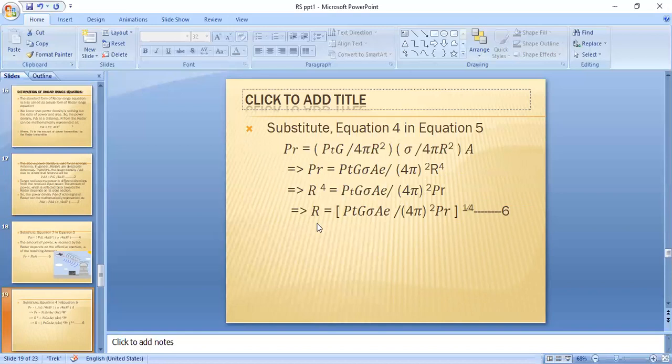And from this, capital R is equal to PTG into sigma into AE by 4 pi whole square into PR whole power 1 by 4. Consider this as the sixth equation. This equation is known as the standard form of the basic range equation, the standard range equation of a radar.